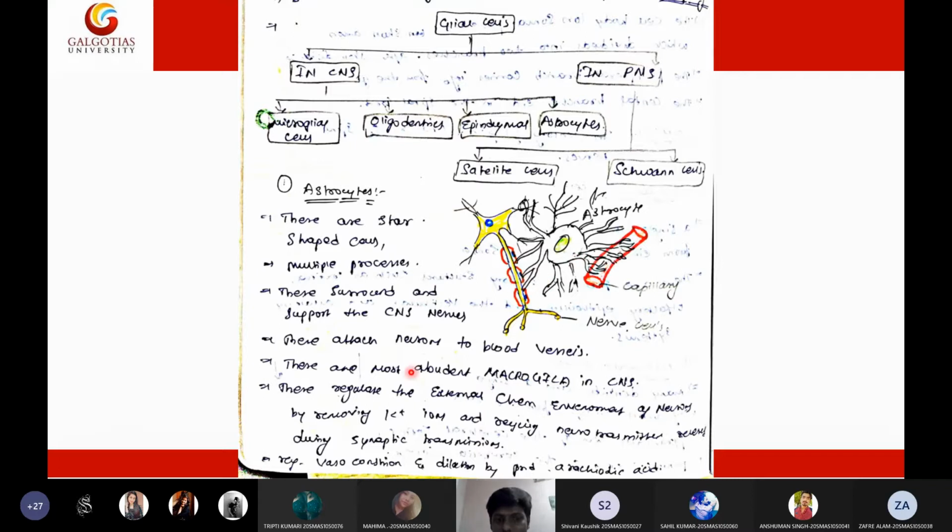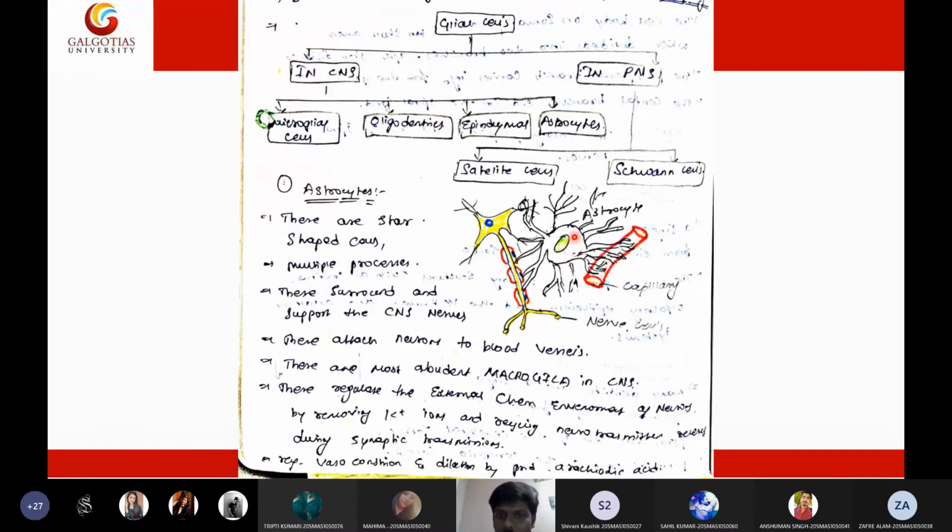Astrocytes will bind neurons to the blood vessels. This is the major function of the astrocyte. And also, neurons will secrete certain neurotransmitting chemicals, and those chemicals secreted by the neuron will be released into the blood with the help of an astrocyte only.